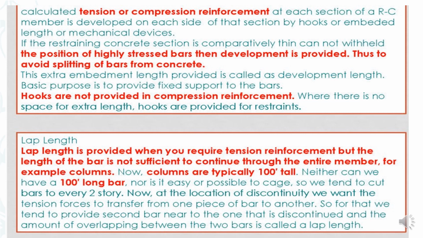For example, columns. Columns are typically 100 feet tall. Neither can we have a 100-meter long bar, nor is it possible to erect it. So we tend to cut bars for every two-storied or single-storied. At the location of the discontinuity, we want the tension forces to be transferred from one piece of bar to another. So for that, we provide a second bar near the one that is discontinued, and the amount of overlapping between the two bars is called the lap length.